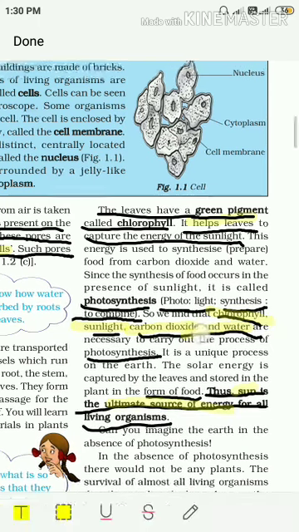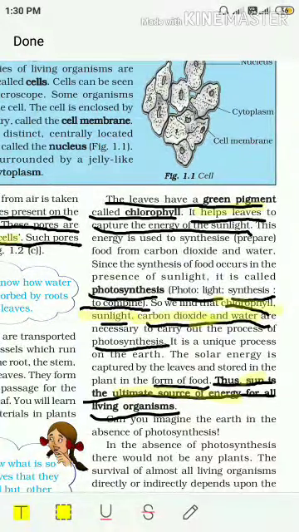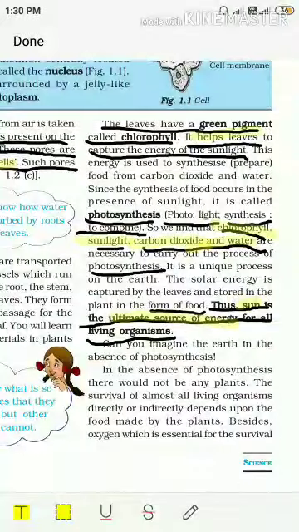So, the answer will be, the sun is the ultimate source of energy for all living organisms. Why? Because the solar energy is captured by the leaves and stored in the plant in the form of food. From where do we get the energy? We get the energy from the sun. That's why solar energy is the ultimate source of energy for all living organisms.